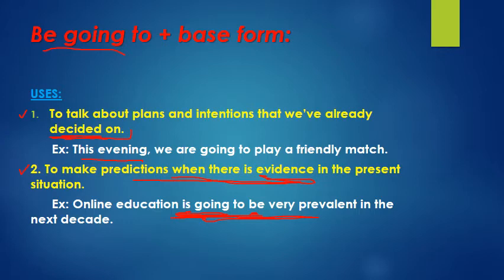So, two uses: things that I've already decided on, and predictions when there's evidence in the present situation. Okay, that's the difference between be going to and will plus base form. Again, be going to, meaning be is the verb to be: am, is, are, going to, plus the base form of the verb. I am going to speak to my friend later tonight.